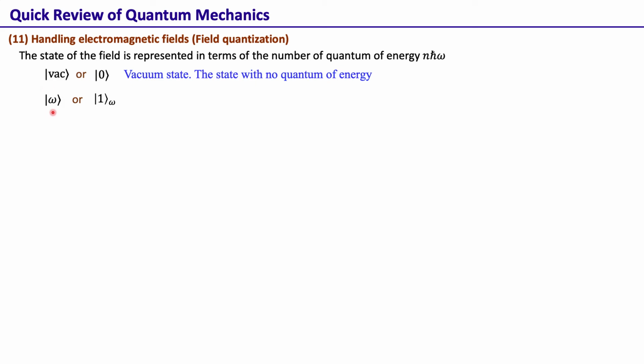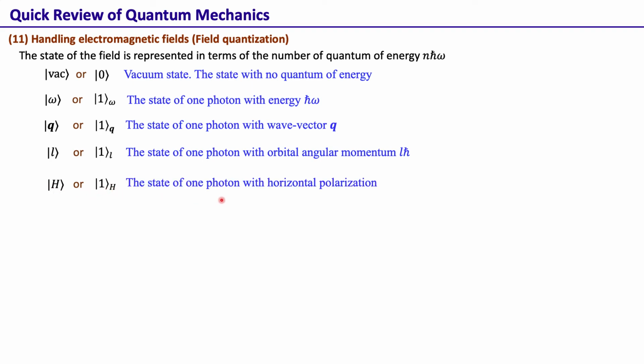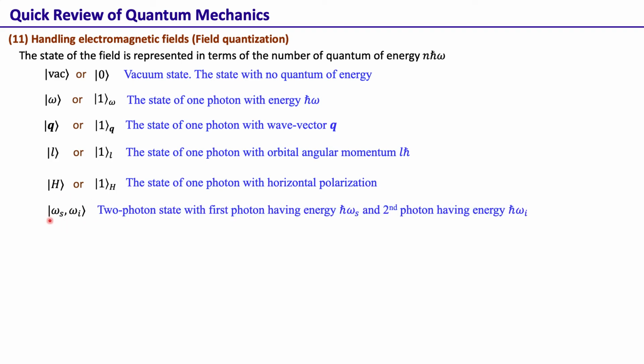When we write a state like this, it is the state of one photon with energy h bar omega. If we write it like this, it is a state of one photon with wave vector q. These are just different labelings that we have. We can write the state of one photon with orbital angular momentum l h bar. This one with subscript h is a state of one photon with horizontal polarization. We can also write multiple photons.